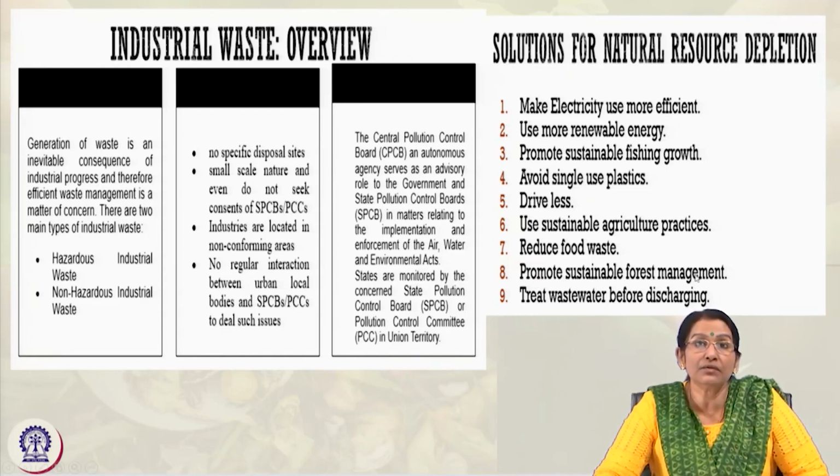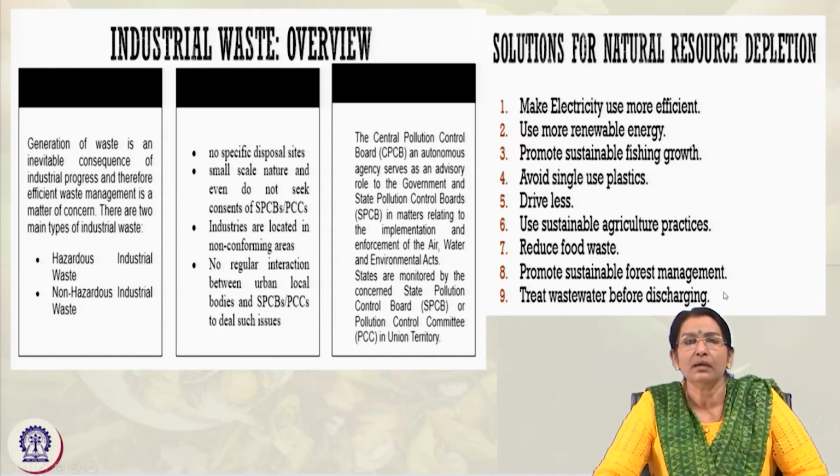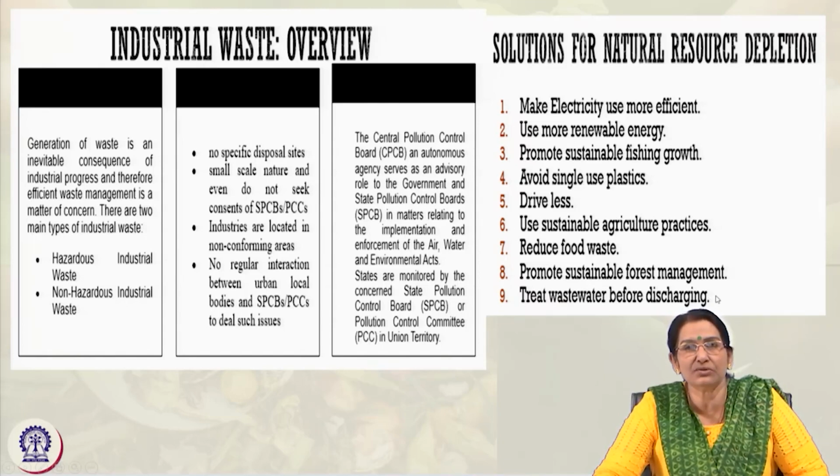So, promote sustainable forest management. Yes, of course, forest management is the most important thing. Then the wastewater before discharging. Yes, in city life, in the urban cities, wastewater in terms of the drainage problem and the waterlogging problems, all these are because of the wastewater that is being discharged to different rivers and water bodies in the city. So, how this wastewater should be managed properly before discharging it to the environment.